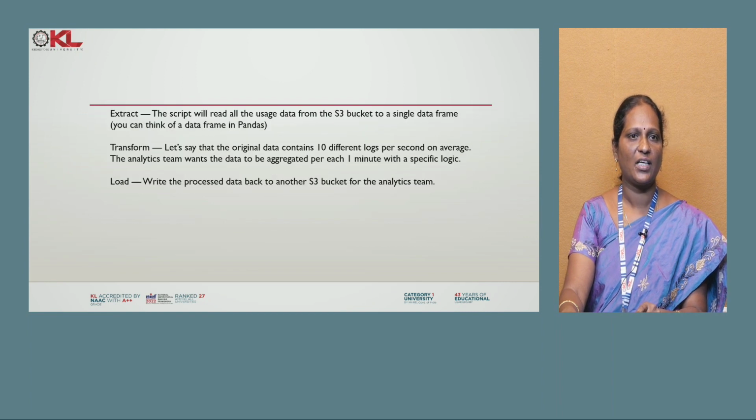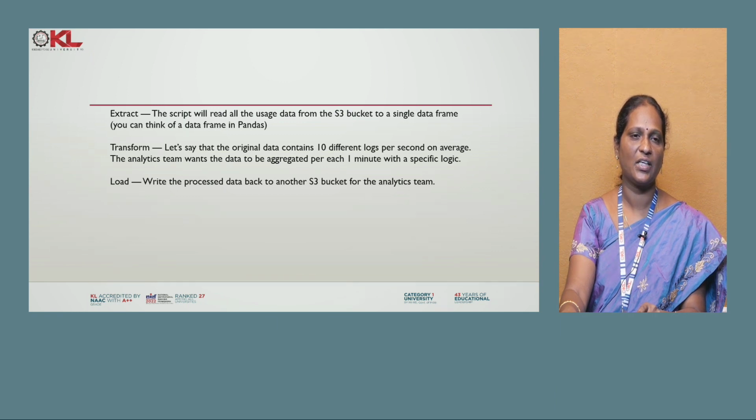Let us see what ETL means and how it performs extract, transform, load. Extract: here we have to extract the data, and the source definition should be mentioned in S3. S3 is a storage where you can save all your objects under a bucket. If you want to retrieve any data from any bucket, we need to mention the address of that particular object which was stored under the bucket.